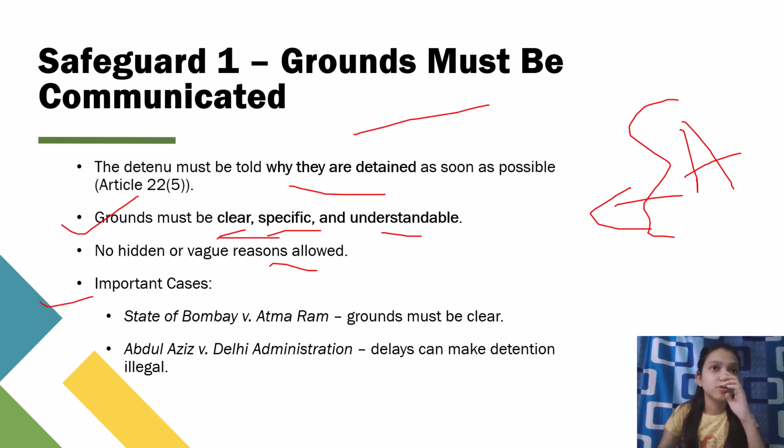Important cases. The Indian Constitution is all about case law precedent, so we have some important case laws which we will be understanding throughout this video. First we have State of Bombay versus Atma Ram. Grounds must be clear. In this case the court says that grounds must be very clear. You cannot come up with any vague representation or any vague reason. Next we have Abdul Aziz versus Delhi Administration. Delays can make detention illegal. If you are delaying in giving the reason properly, it can make the detention illegal.